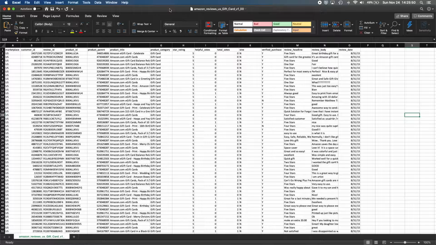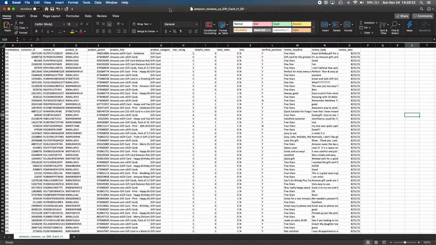So what you're seeing right now is a spreadsheet of the gift card category. All the things that they sell on Amazon are divided into categories. So there's gift cards, there's things like baby products, apparel, video games, automotive, all those kinds of things. Gift cards I usually like to use for this kind of thing just because it's the smallest. Each category is like gigabytes of data, even though it's just text, which should give you a good sense of how much I'm working with.